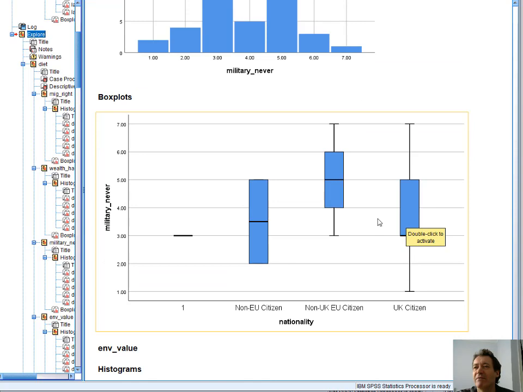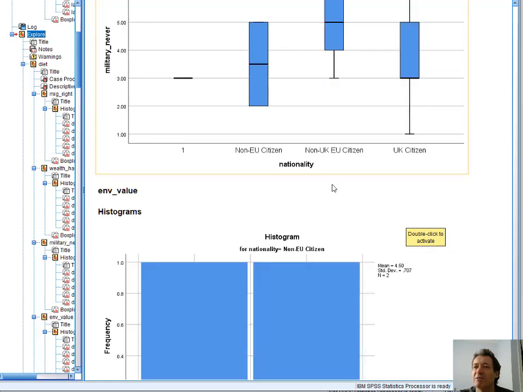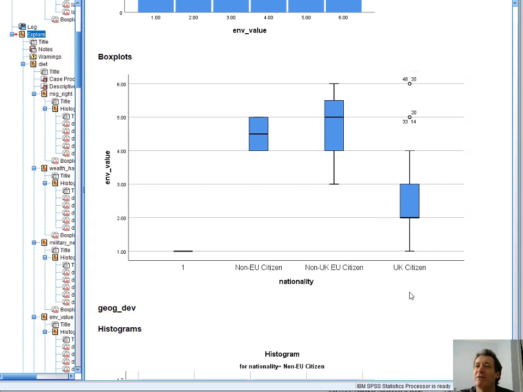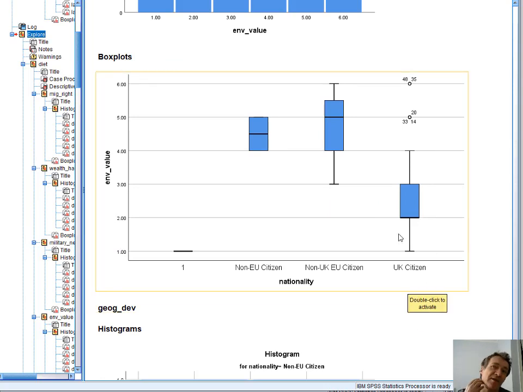Military never, same sort of pattern. Never: the non-UK EU citizens more likely to think military intervention is never justified. Environmental value: UK citizens much less, clearly less. Most people are less convinced that the value of the environment comes from what it does for humans, compared to people from the rest of the EU and non-EU citizens.